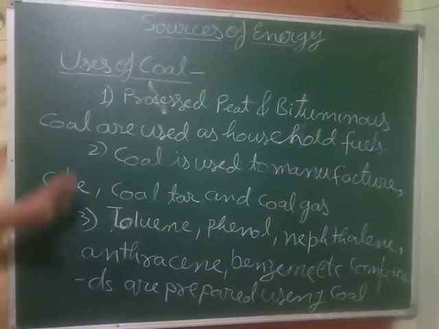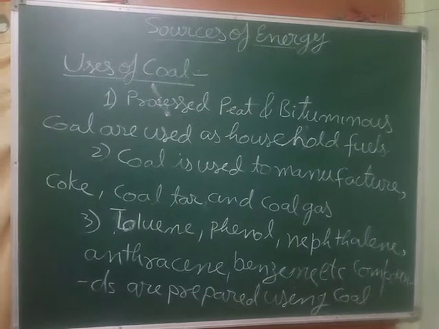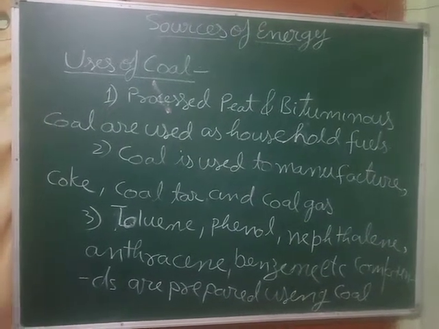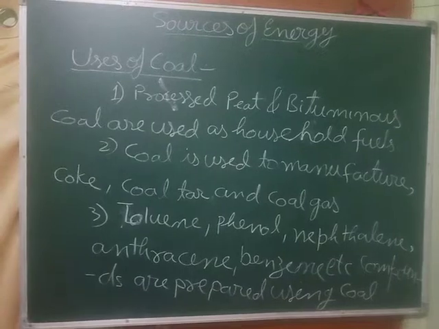So these are three examples we have given. Two more are there. Just write three, then I will give two more.